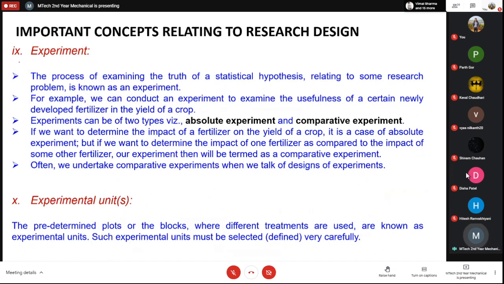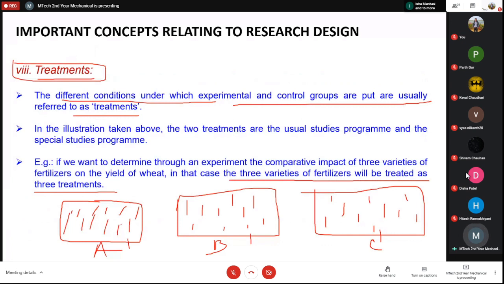The next is the experiment. An experiment, in general terms, is something which is used to examine the truth of a statistical hypothesis relating to some problem. For example, we can conduct an experiment to examine the usefulness of a certain newly developed fertilizer in the yield of a crop. If I go back to our previous case, A, B, and C are the fertilizers that we have used. These are the different treatments that we have applied to these crops.